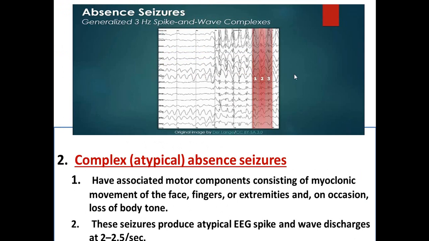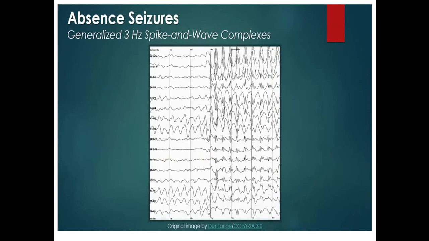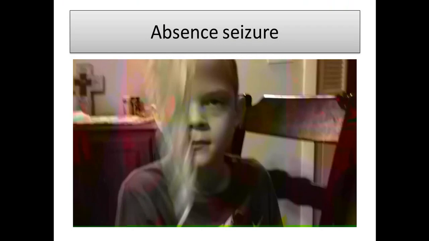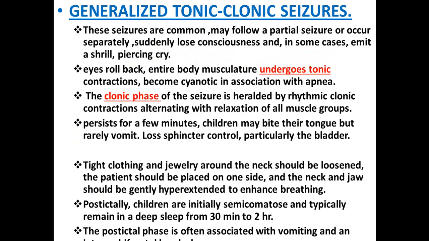Complex absence seizure, we call it the atypical. Here the motor component consists of myoclonic movement of the face, fingers, and extremities, and sometimes they suddenly lose body tone. The seizure here will have an atypical EEG finding, a spike and wave discharge at 2 to 2.5 seconds. This is a video showing the absence seizure EEG finding, and here is a video for absence seizure, and this is an atypical absence seizure video.